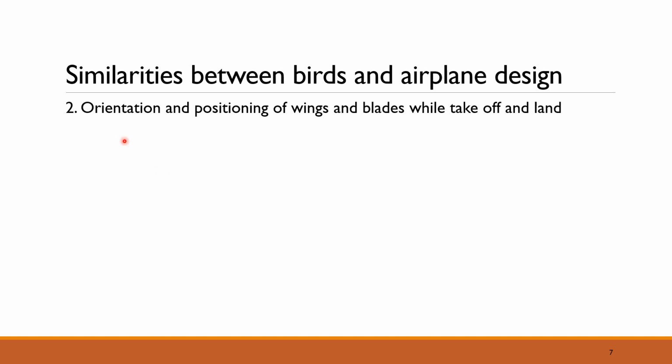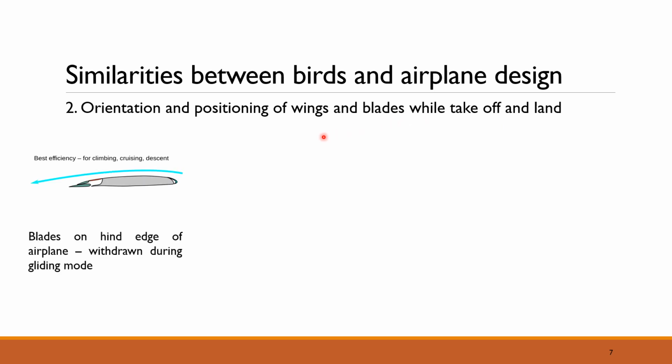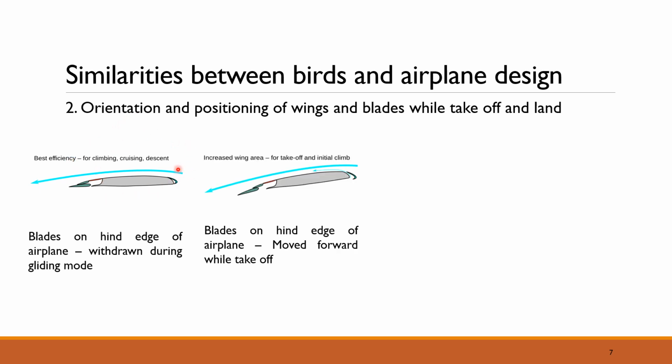The second similarity is the orientation and positioning of the bird wings, which is completely mimicked when an aeroplane is designed, during the takeoff and landing of flight. So you have blades on the hind edge of the aeroplane, that is at the back of the aeroplane. These are withdrawn completely during the gliding mode. This is copied exactly from the bird flight.